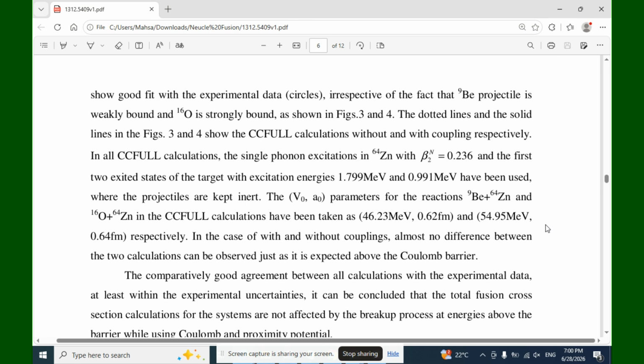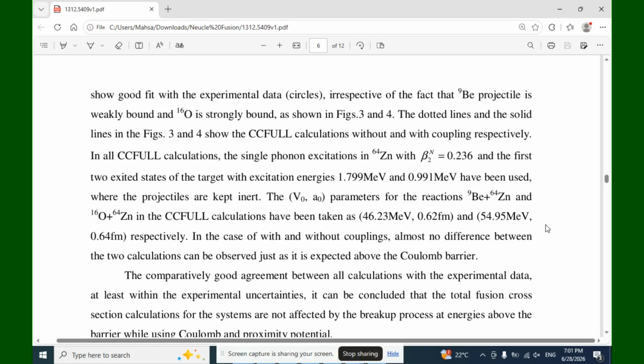The V0 and a0 parameters for the reactions beryllium 9 plus zinc 64 and oxygen 16 plus zinc 64 in the CCFULL calculations have been taken as 46.23 megaelectron volts, 0.62 fm, and 54.95 megaelectron volts and 0.64 fm respectively.